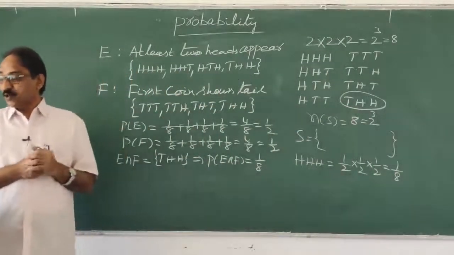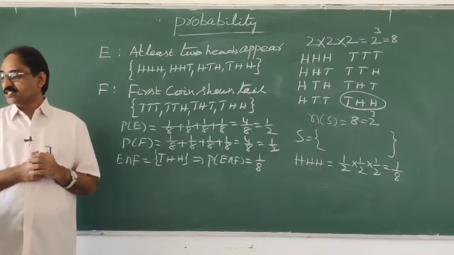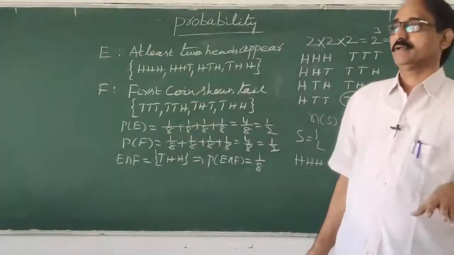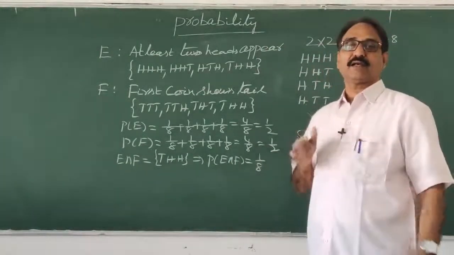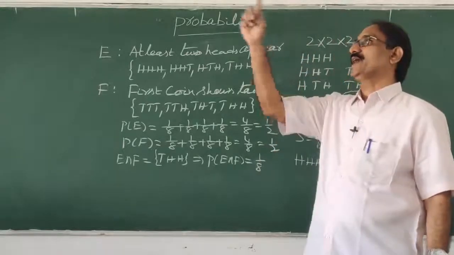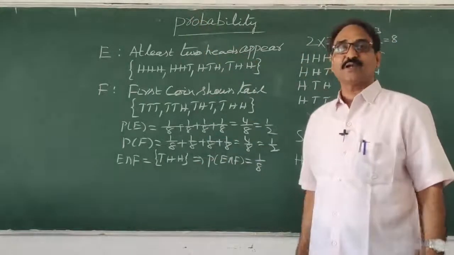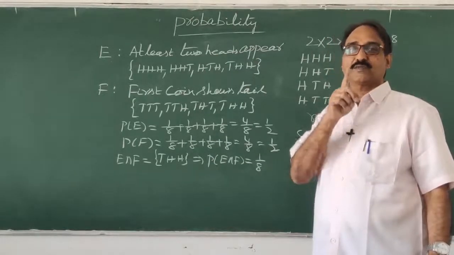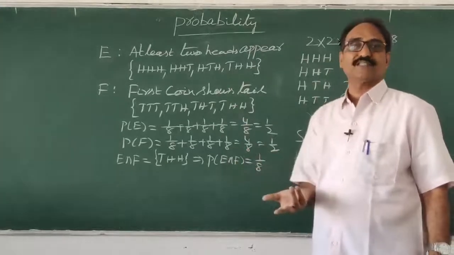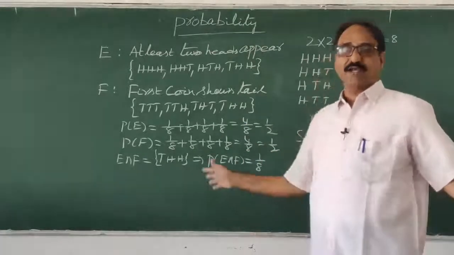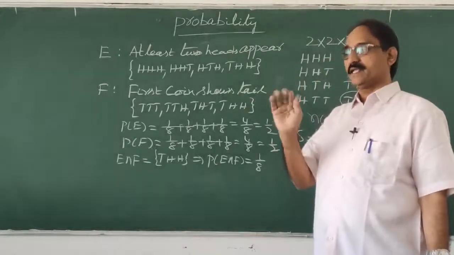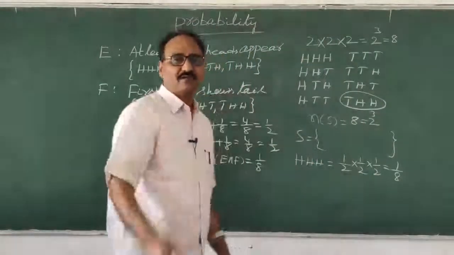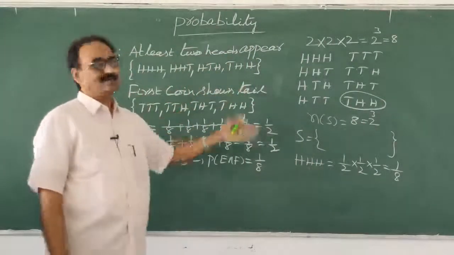Suppose we are given that the first coin shows tail. Suppose I say, I want a probability, but I'll tell you one thing, that the first coin will always be tail only. I said one property, already given. What is given now? The first coin must be tail only. First, whatever I said is given, you should know that. Okay, the first coin must be tail. First coin tail only means what? Which one must occur? F only, no?